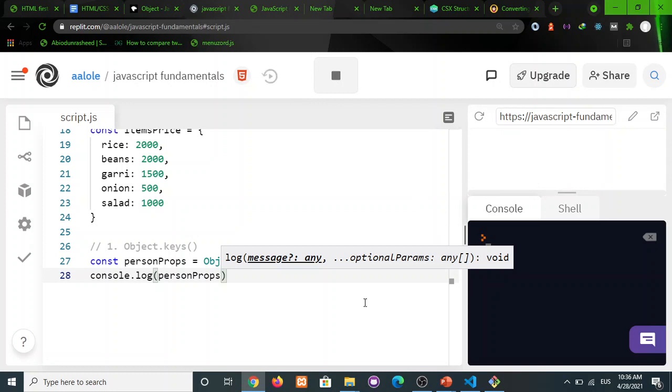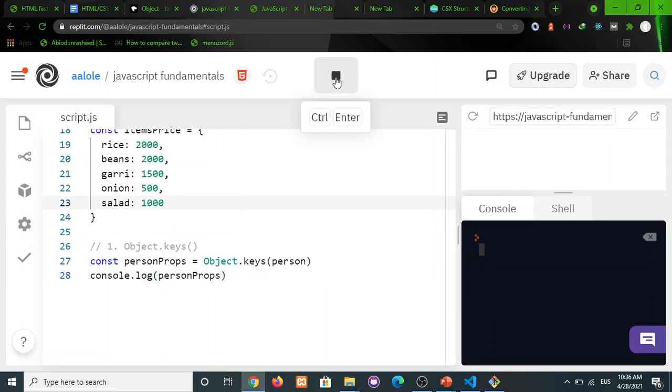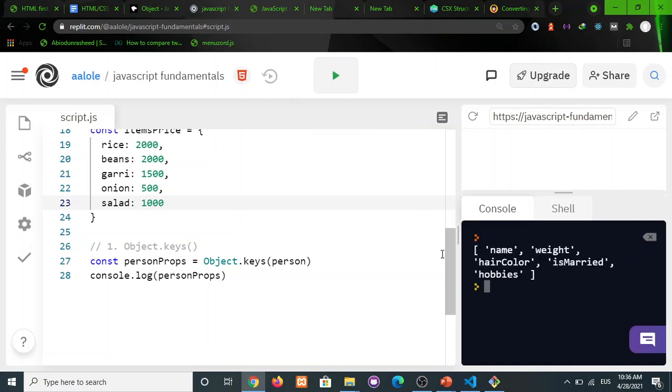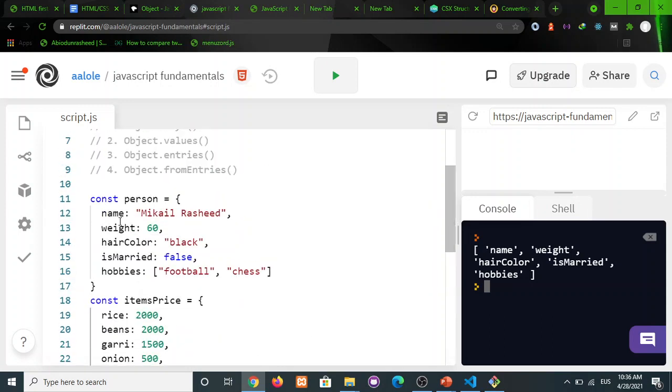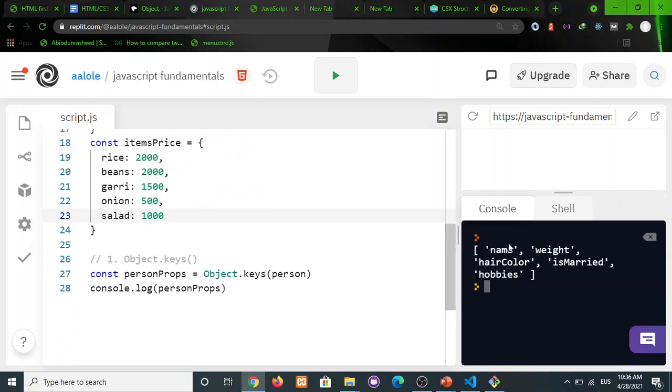Okay, it's taking long. Okay, let's run it again. I guess it's the network. Okay, now can we see? Now we have an array of all the properties on this object: name, weight, hair color, is married, and hobby. And the beautiful thing about this is that you can now run any array method that you feel like on all these keys, on this new variable that we created that is called personProps.